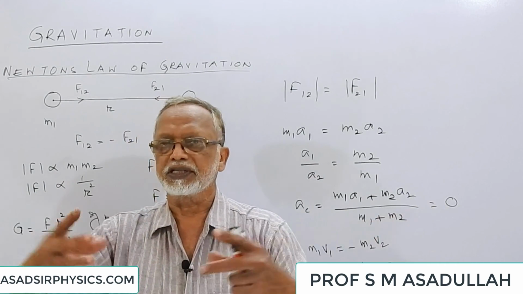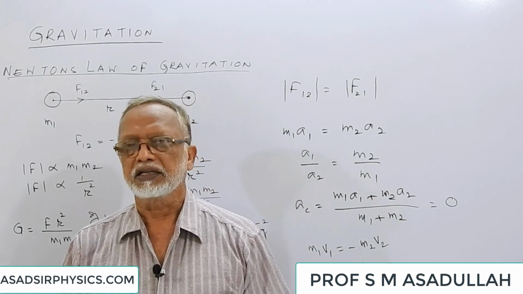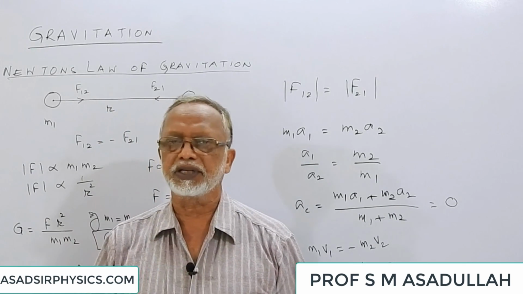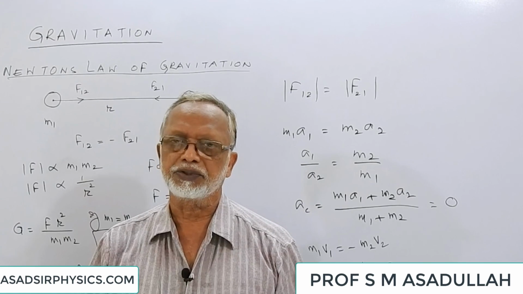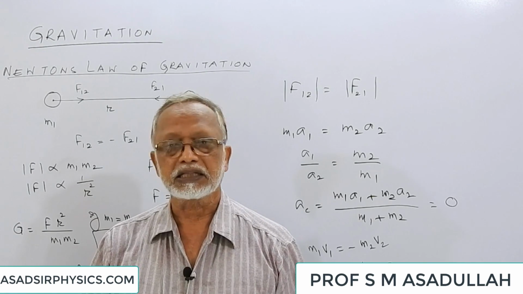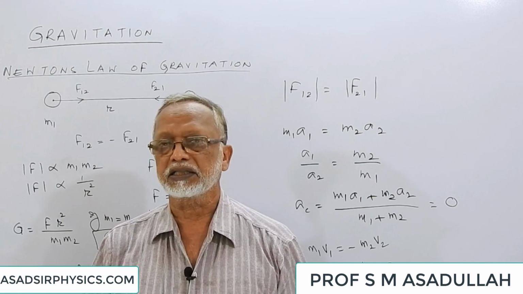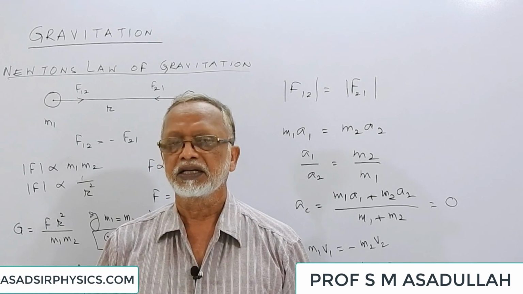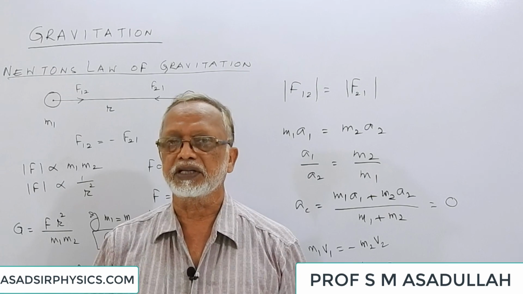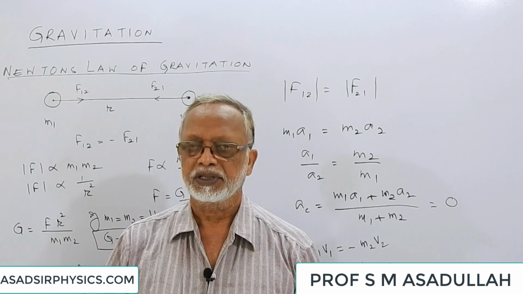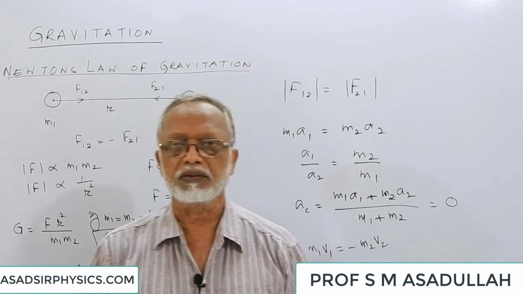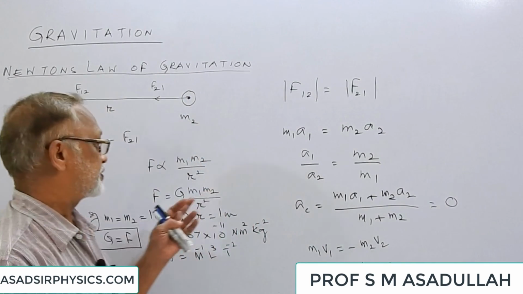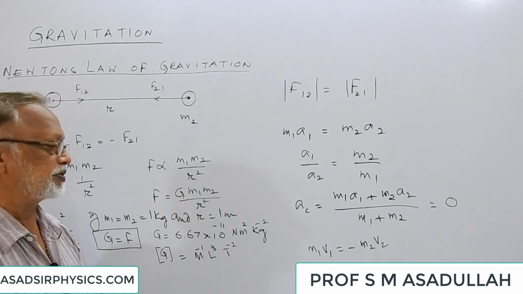They start moving towards each other. At any instant, the forces exerted by them are equal and opposite. Their momenta are also equal and opposite, but their accelerations are different. Accelerations are in the inverse ratio of masses. Their velocities are also in the inverse ratio of masses, and their kinetic energies are also in the inverse ratio of masses. After this, let us consider some problems involving this formula: F is equal to G m1 m2 by r square.